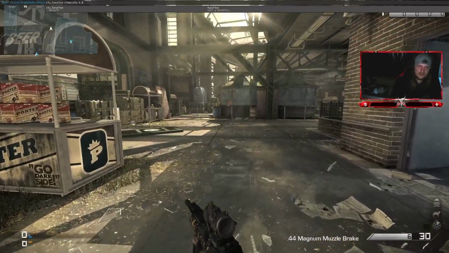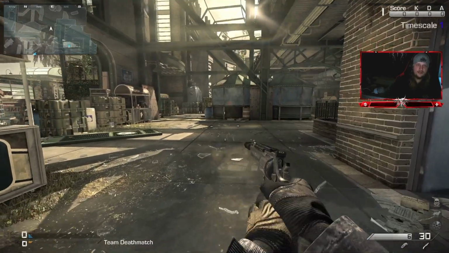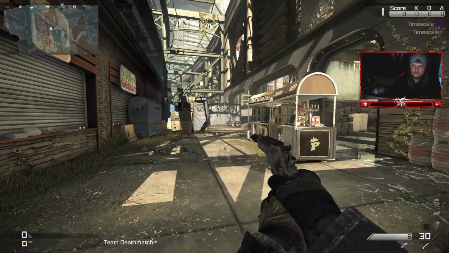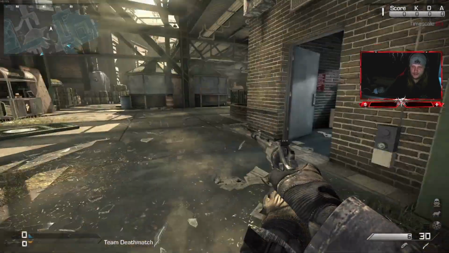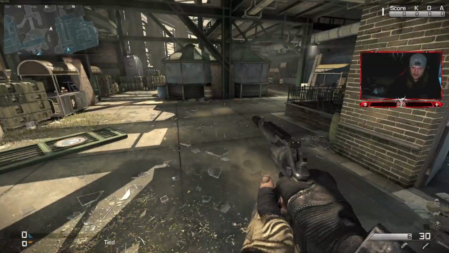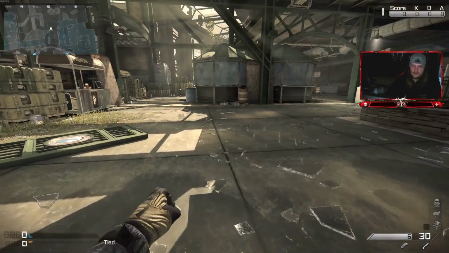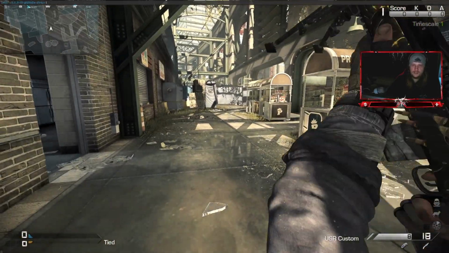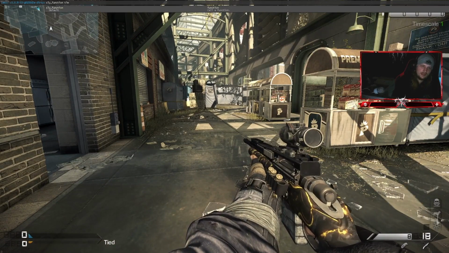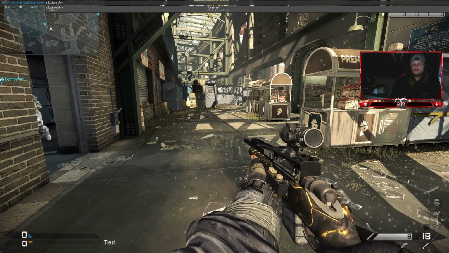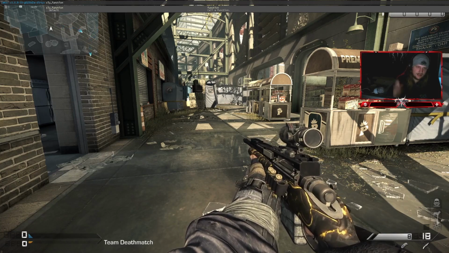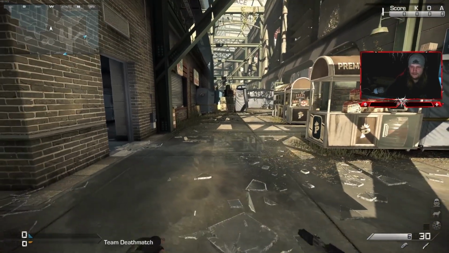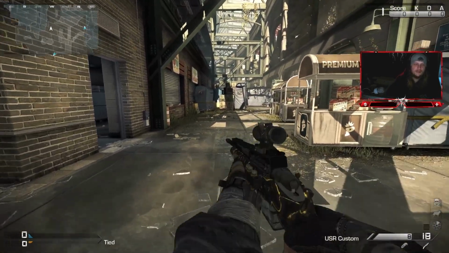Alright, so now that we got that out of the way, you can bind this also. I have mine bound to T. And you can see in the top right hand corner gives you text. Timescale is set to 0.1. So that is pretty damn slow. What other functions do we have? There are a couple of other functions, but those are the main ones you need to know, as I like to keep these tutorials simple and straight to the point so you guys can just get out there and start making cinematics for this underrated game.